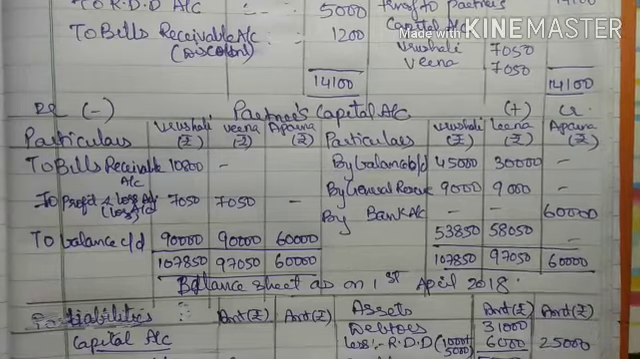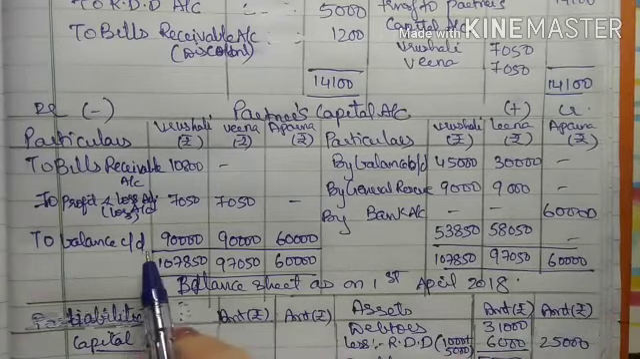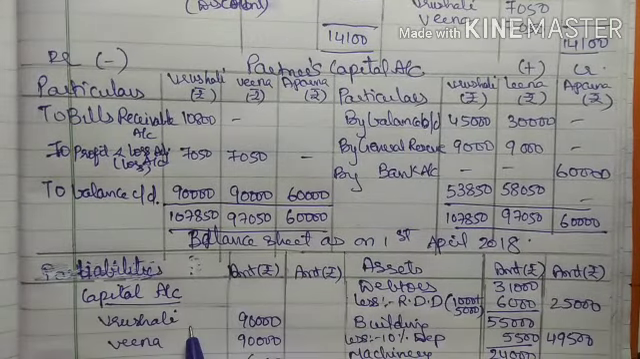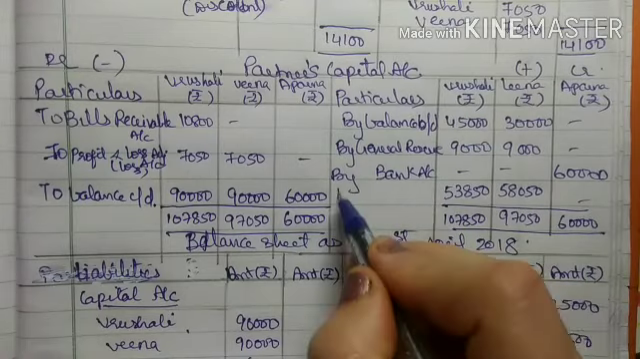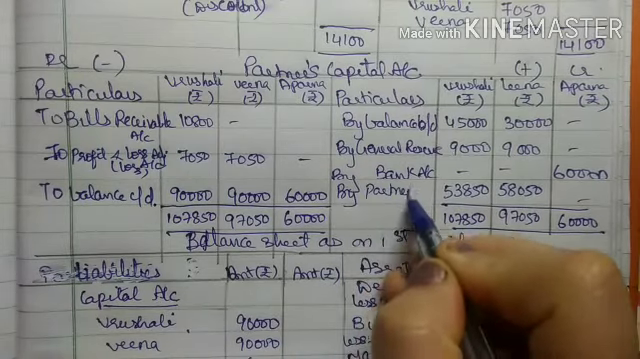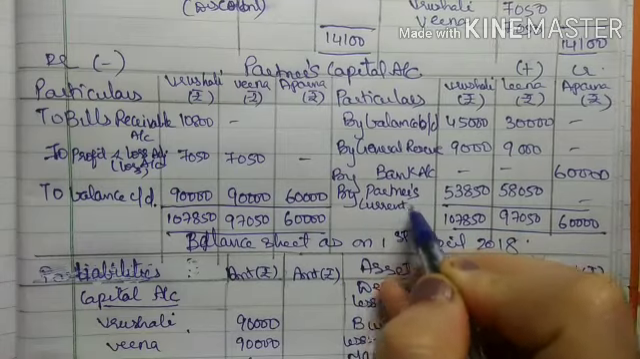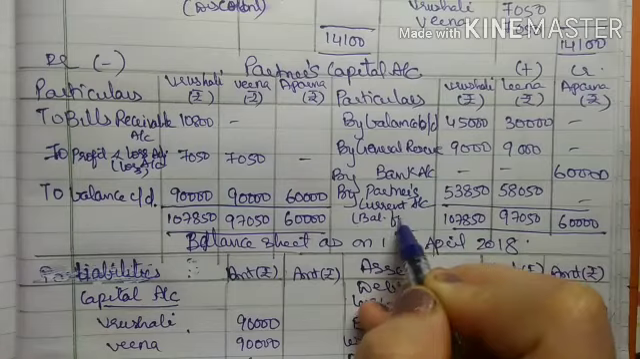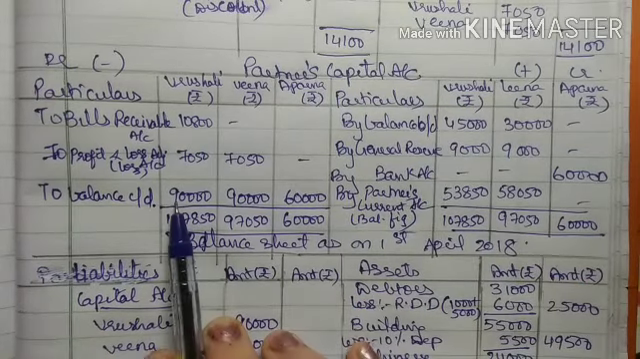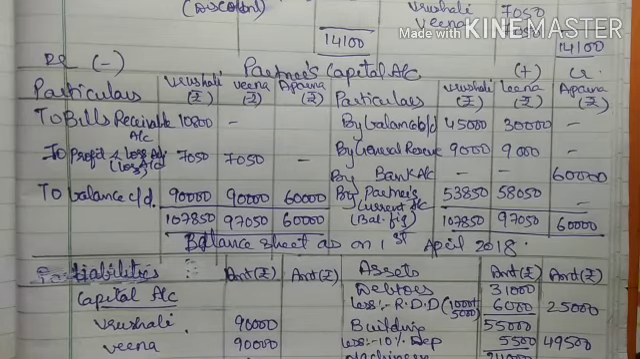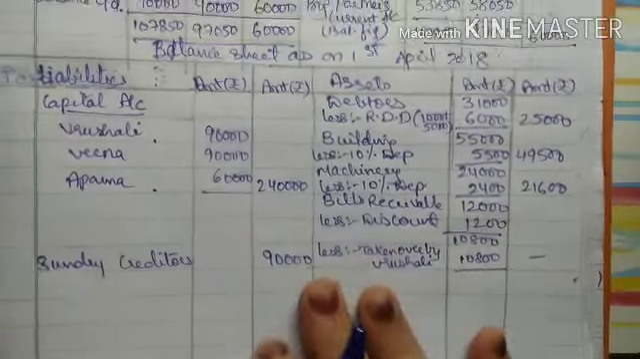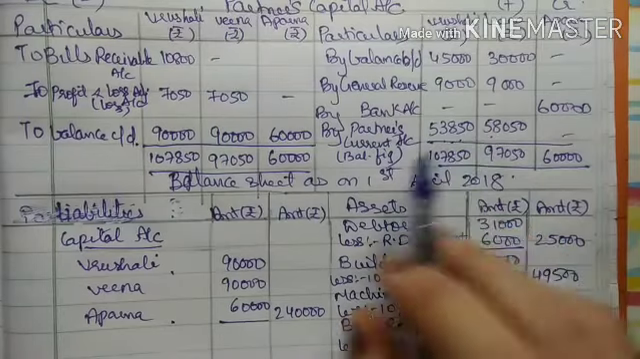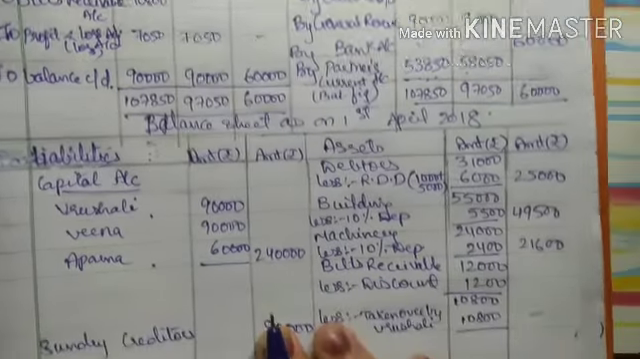Now this is the balancing figure. Already this balance carried down we have written in the balance sheet liability side. Now again this is the balance which is to be transferred to the partners current account. So here I will write by partners current account, and this is nothing but the balancing figure. Whenever we get the balance on this side, we write it in the balance sheet liability side. But when we get the balance of the partners capital account on this side, we transfer it to the balance sheet. This is a deficit, right? This is the deficit which has been transferred to the partners current account, right?